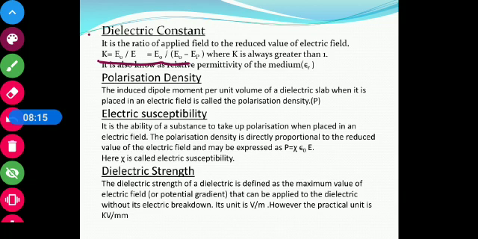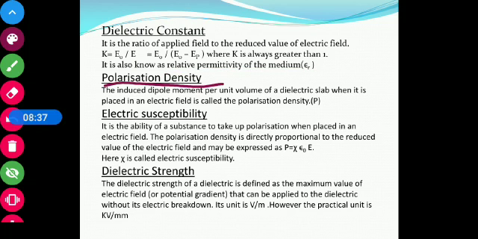So this is known as the dielectric constant, and its value is always greater than 1. Why greater than 1? Because in the denominator it is the reduced electric field. It is also known as the relative permittivity of the medium, which we have studied in the previous chapter.